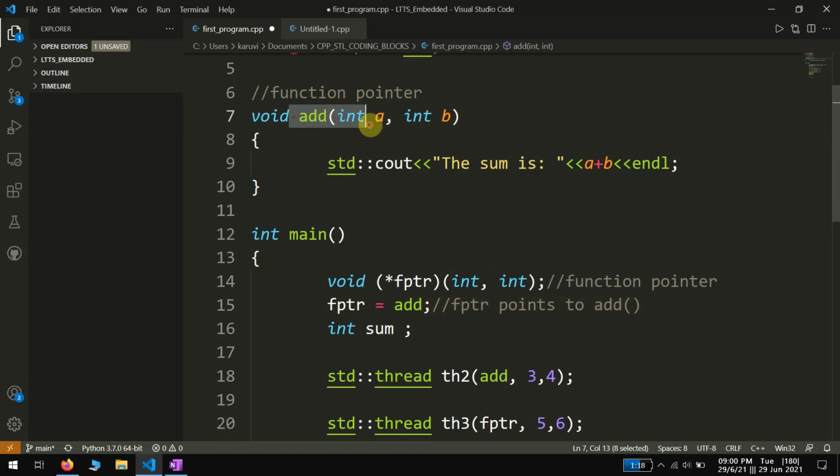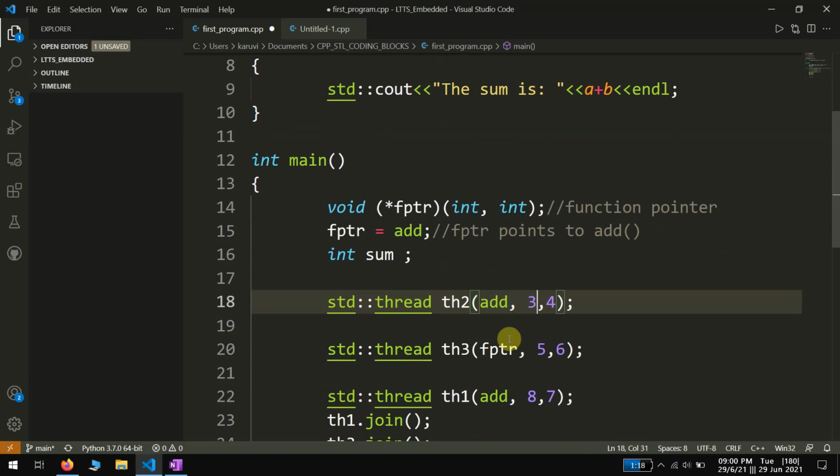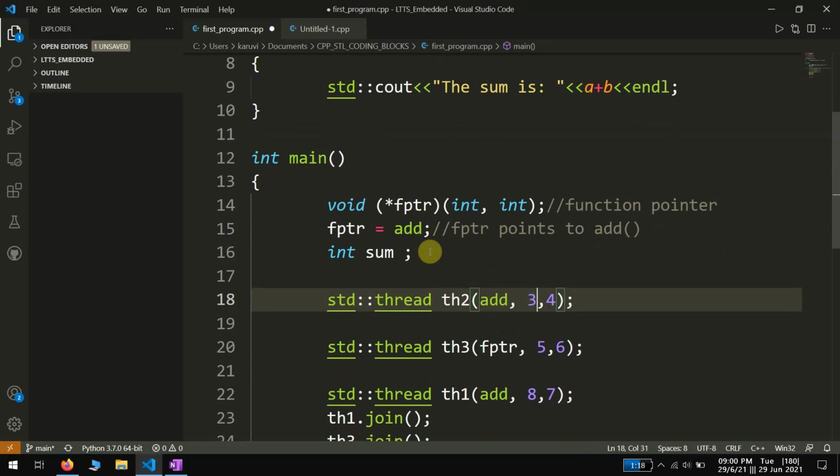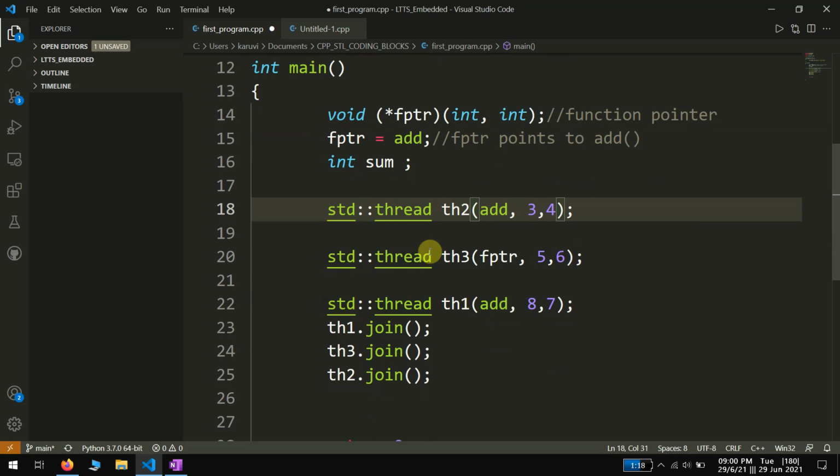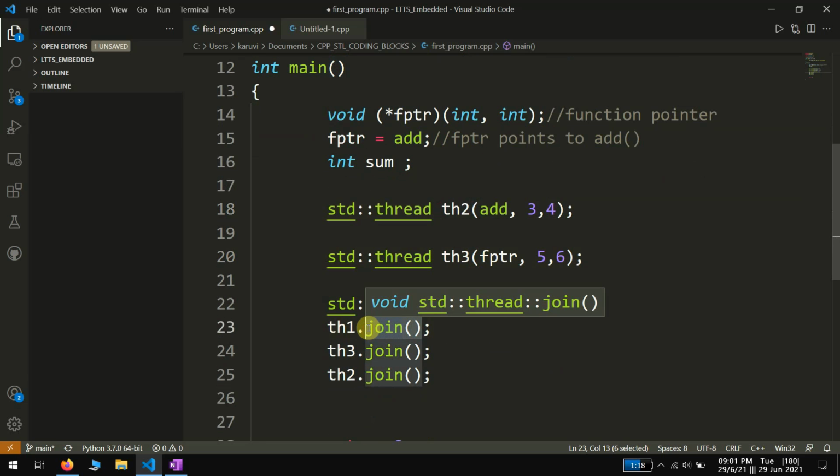Moving ahead, we are also taking a dummy variable sum so that in case we need to store the sum of the variables we can store it over here, but in this particular program we will not be utilizing that. Here I am declaring three threads. We can name these threads in any manner. Just for the sake of explaining this program, I have named them thread 2, 3, 1 and then 1. There is also a function called join within the threads that creates a delay element. This enables that after one thread is completed, only then the next thread goes on.